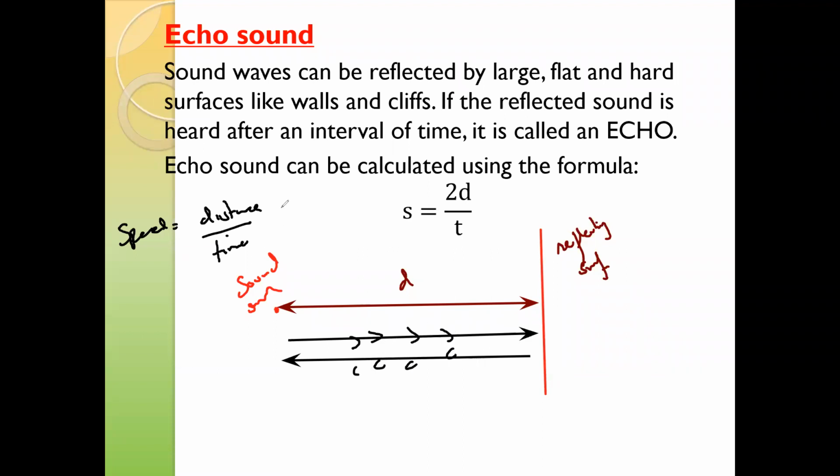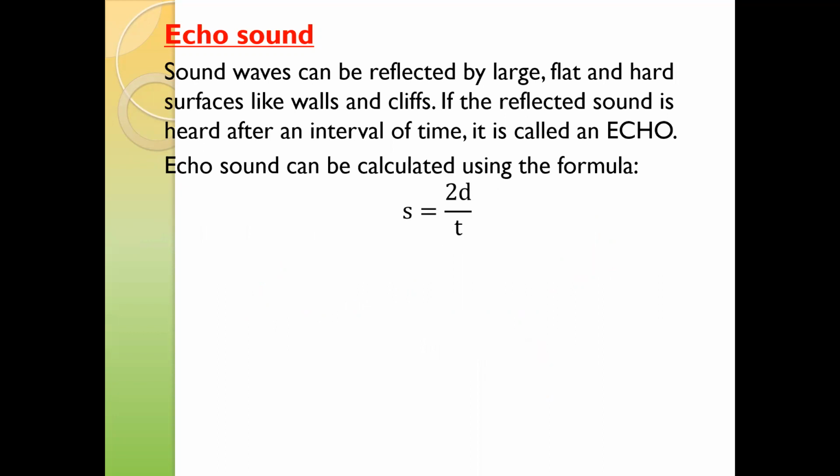So the total distance traveled by the sound is 2d, and the total time is how much time it took to travel. So whenever there is an echo or reflection, you will use the formula speed is twice the distance, where the distance is between the source and the reflecting surface.